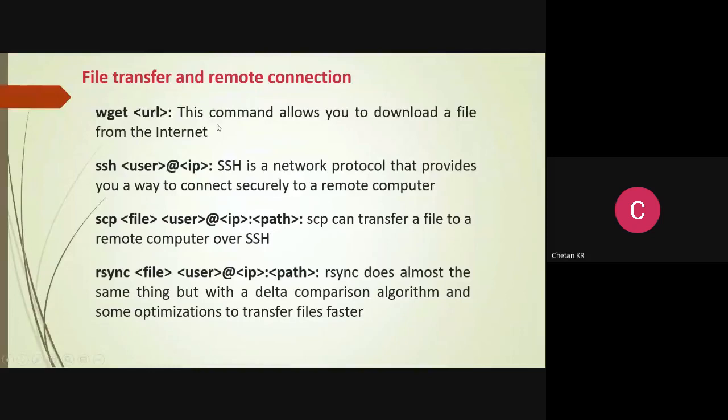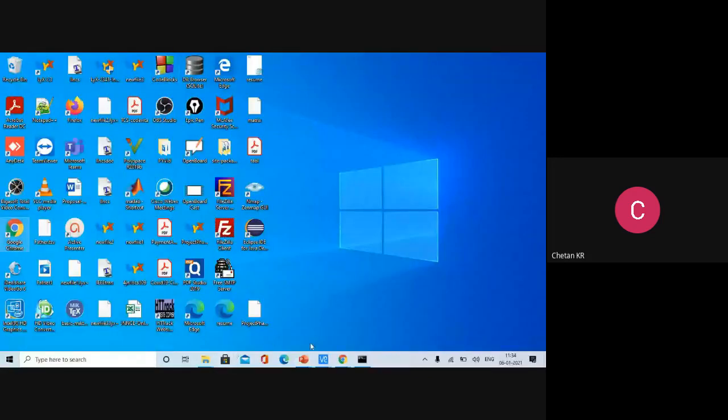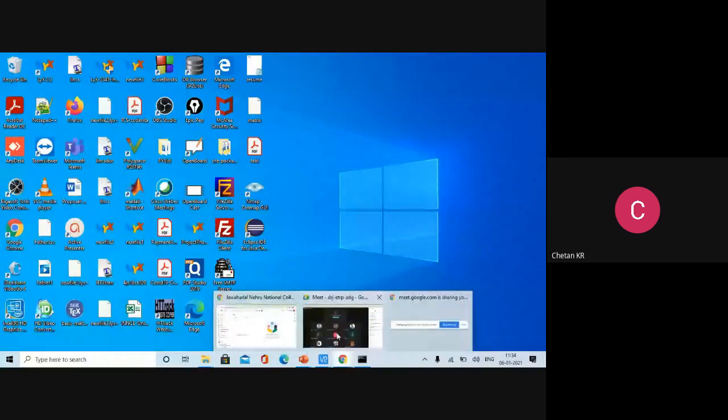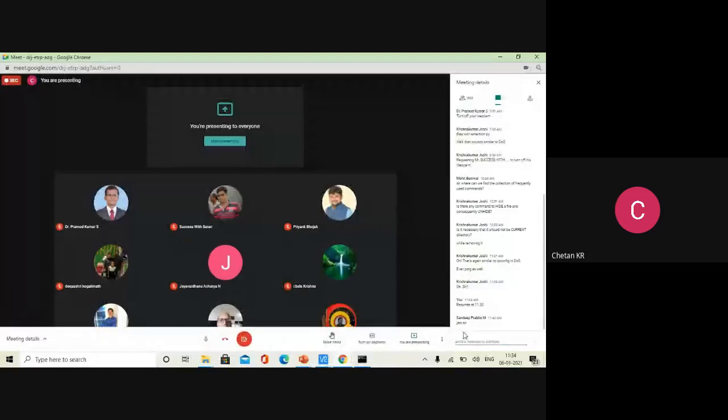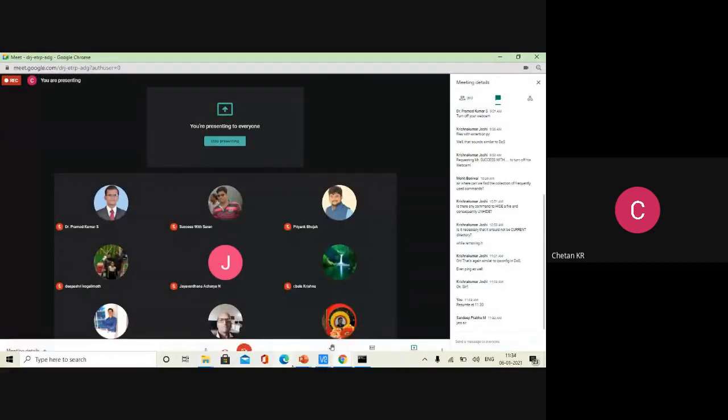What we can, 1 second, is it disconnected? Yeah, hello. So secure shell.